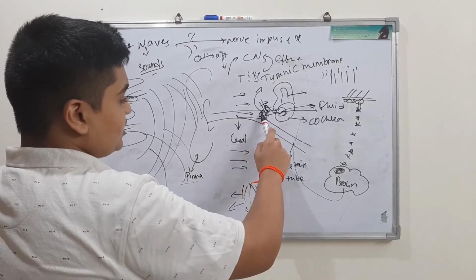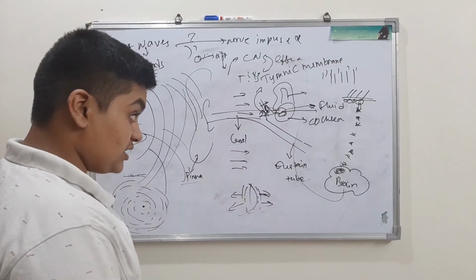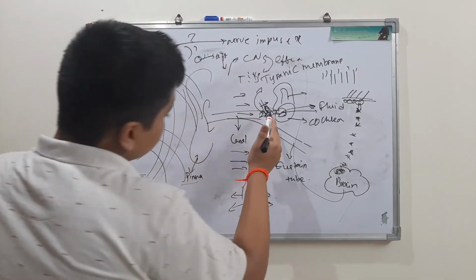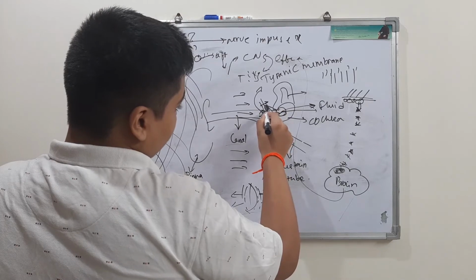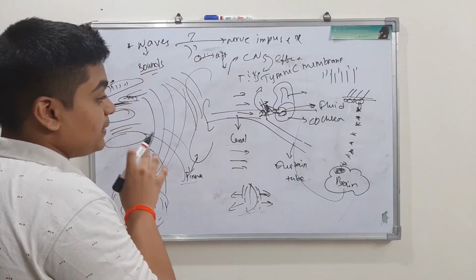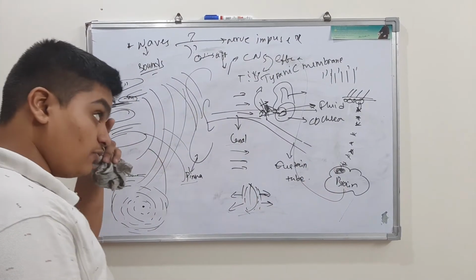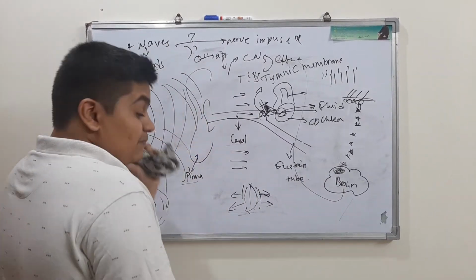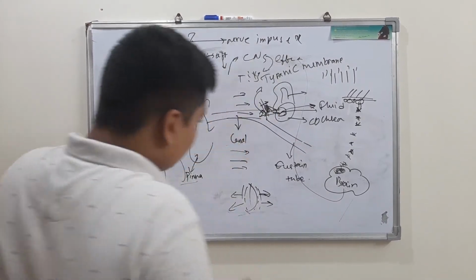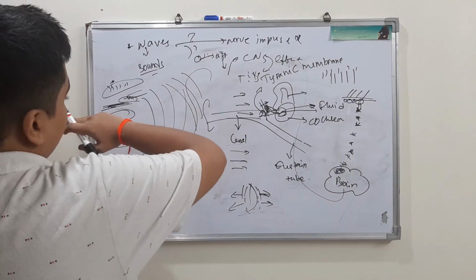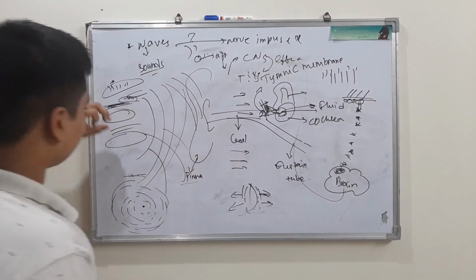And how are these vibrations transferred from the eardrum to the oval window? Through the ear ossicles, and from the oval window they are passed into the cochlea. Inside the cochlea we have two fluids, perilymph and endolymph, and the vibrations cause waves in those fluids, and then the basilar membrane develops ripples.